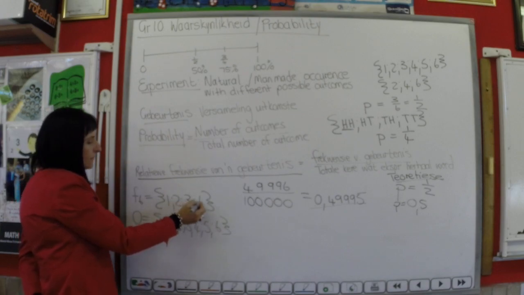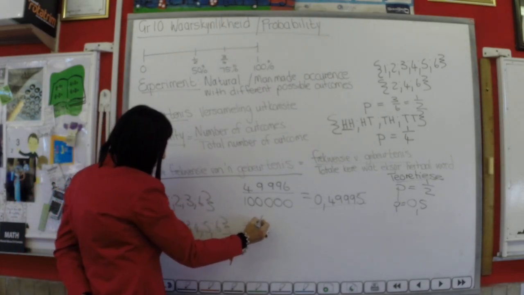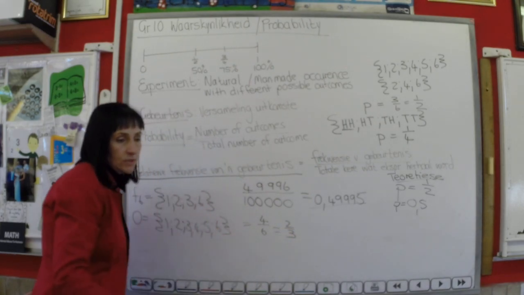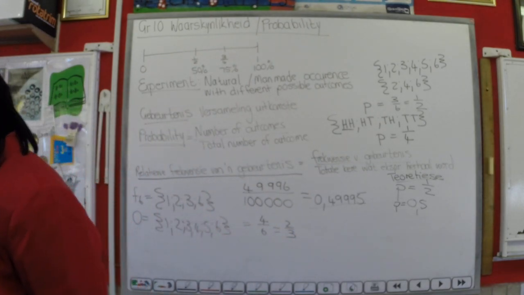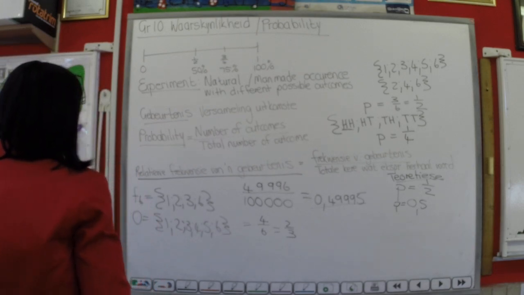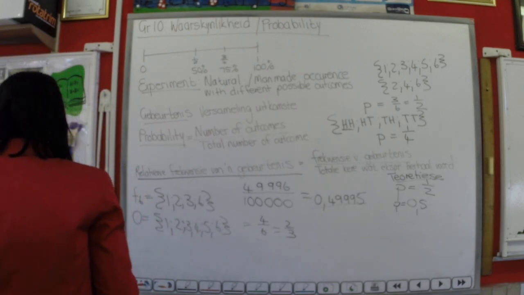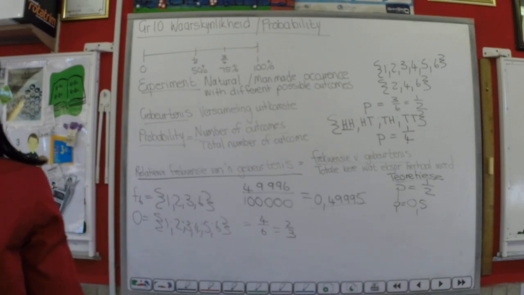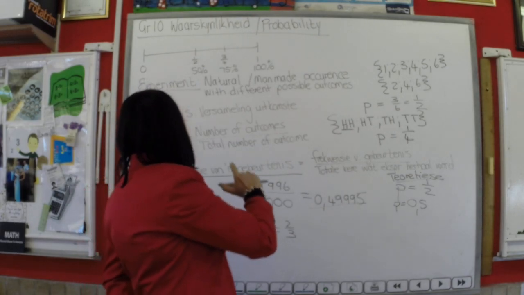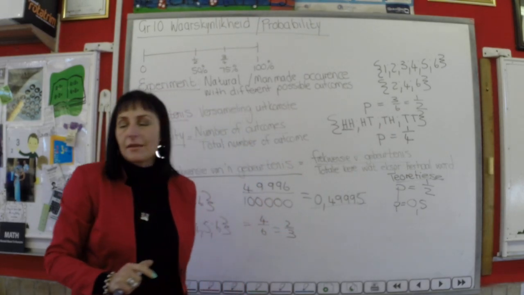There's 1, 2, 3, 4. The chances are 4 out of 6, and that's 2/3. That's the possibility of this happening. Okay, that's 2/3. Now, that's the theoretical probability. But now, we've got the relative frequency.